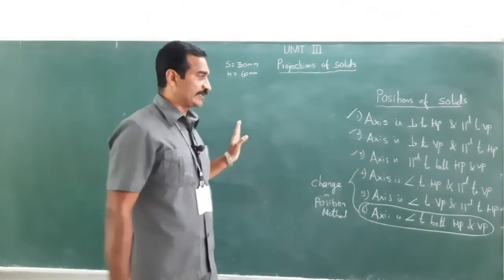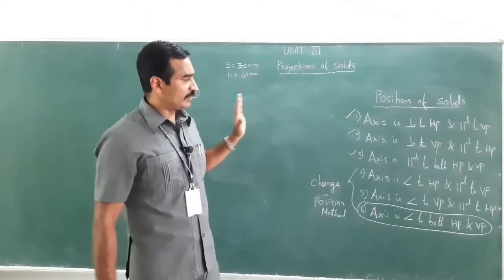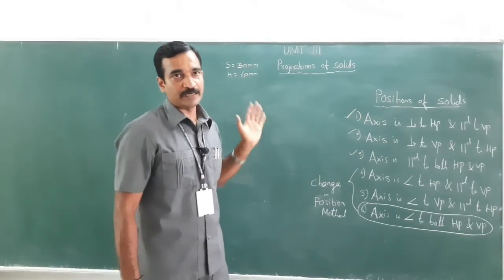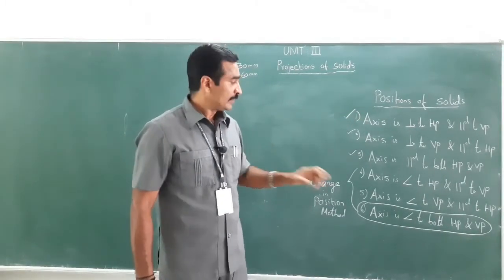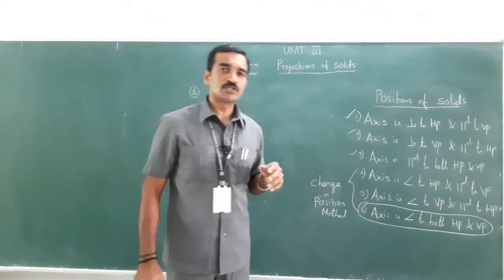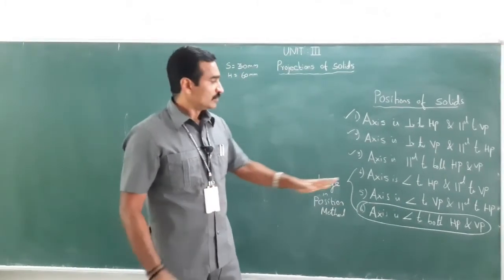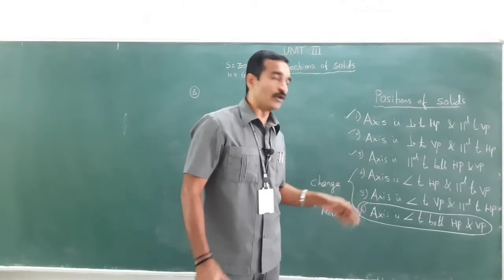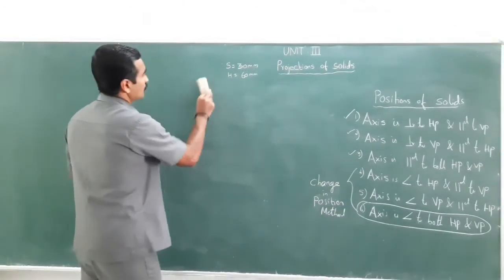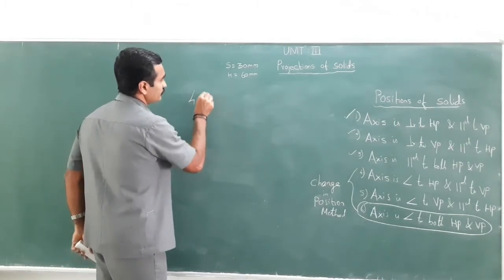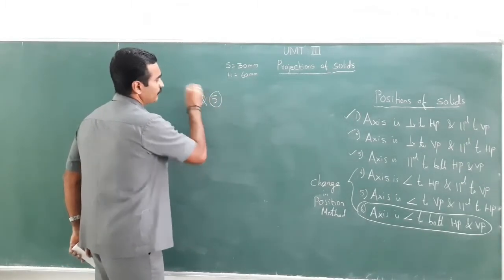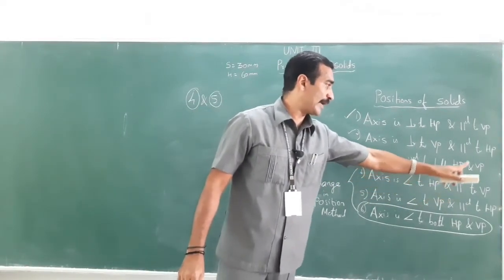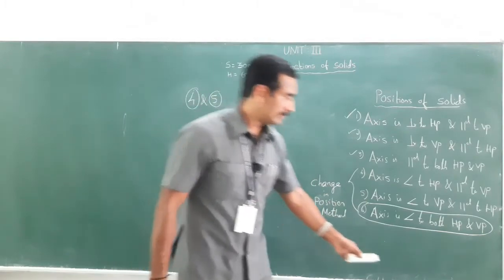So for the introduction, I'll just give a brief idea about where the true shape will be obtained and how the axis will be tilted. In separate videos, I will teach you by solving problems on conditions 4 and 5, right? So in condition numbers 4 and 5, the axis is inclined to HP and parallel to VP.